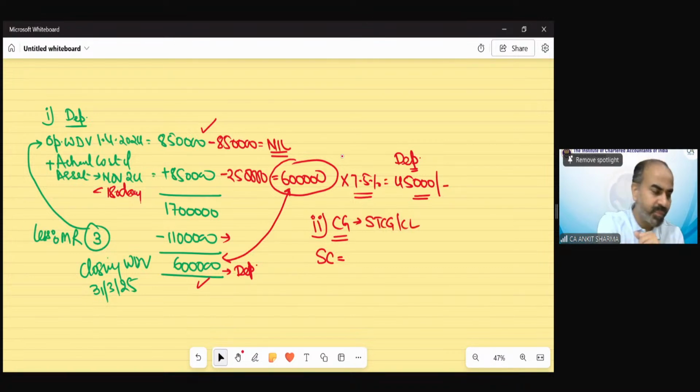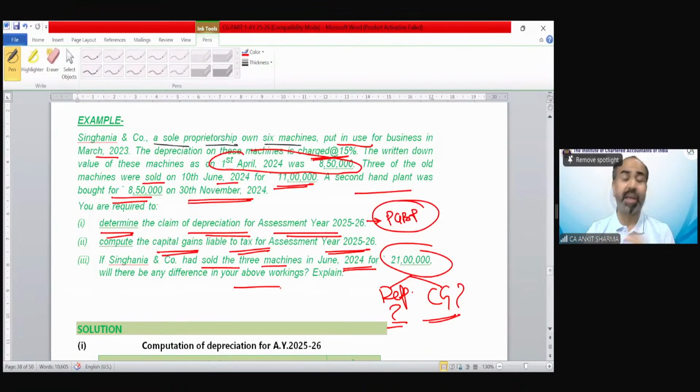The good thing is, the capital gain would always be short-term capital gain or capital loss. Can you tell me, as we discussed in our last session, this is the question. So this question relates to which case? Whether the whole block of asset has been transferred or the whole block of asset has not been transferred. Which is the case we are going to calculate in point number 2?